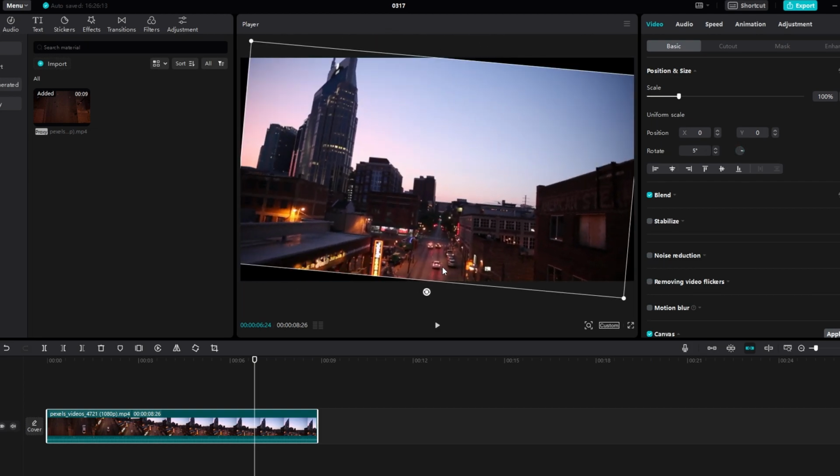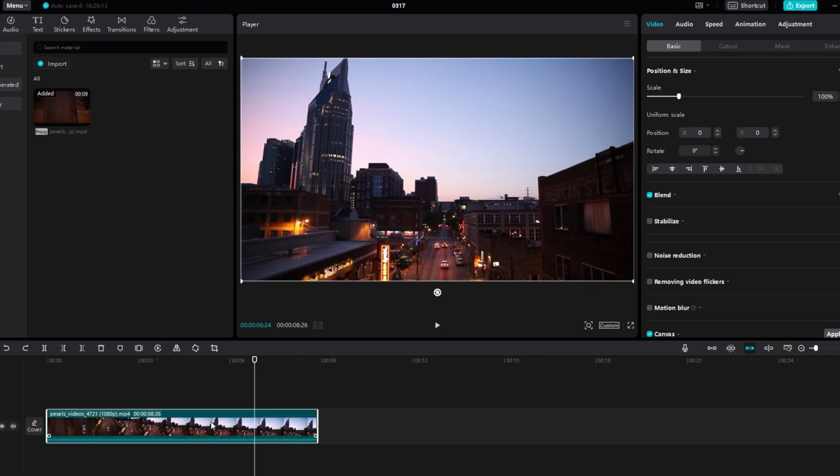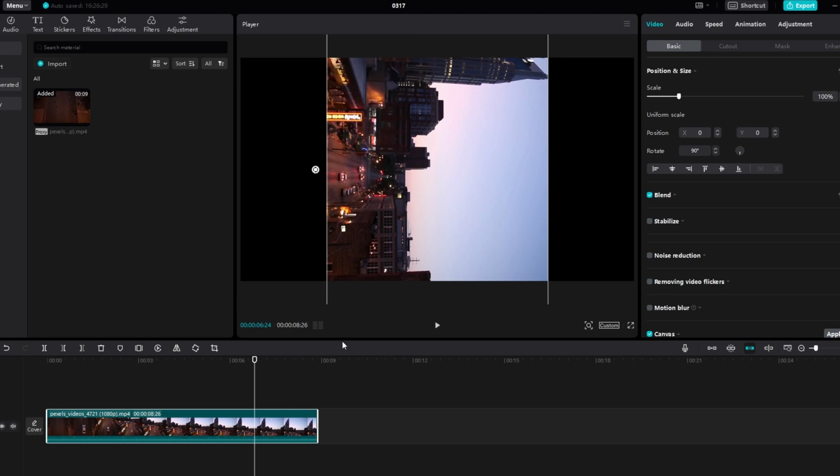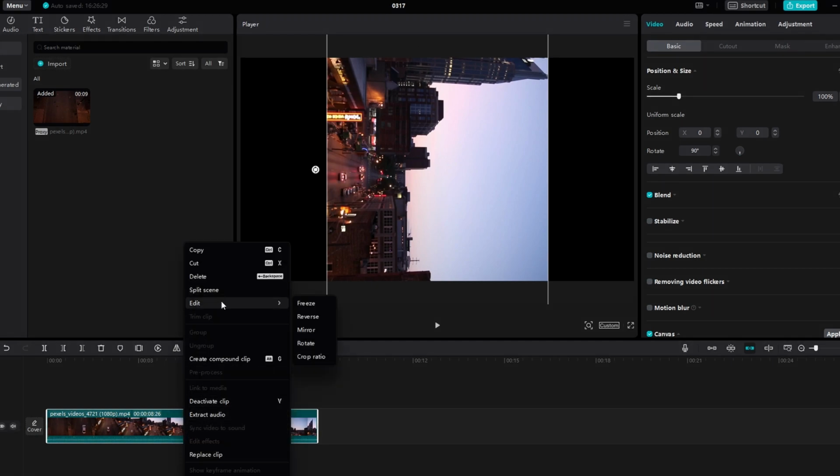And third method, go to media you wish to rotate, then right-click. From the menu that pops up, go to Edit tab and select Rotate. This method ensures that media rotates horizontally or vertically.